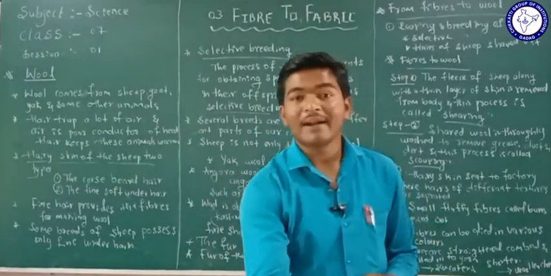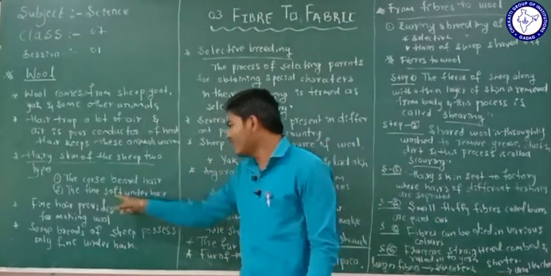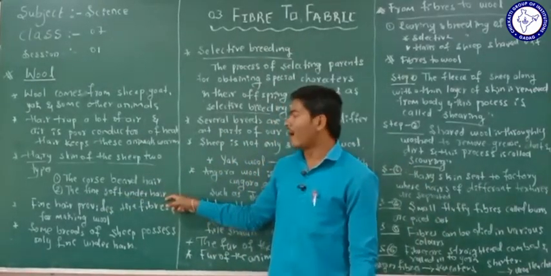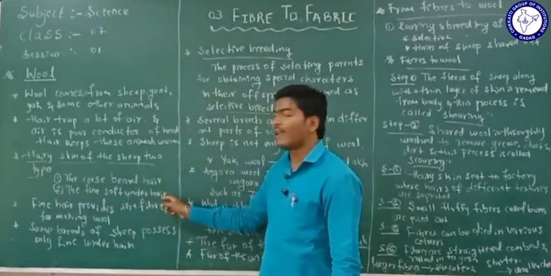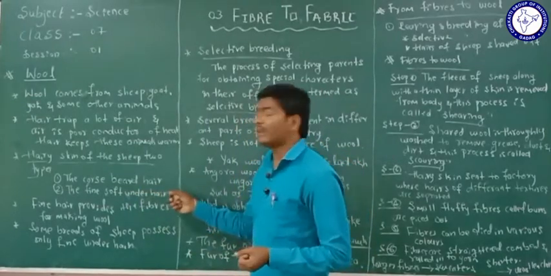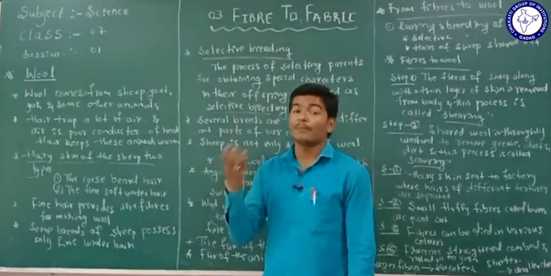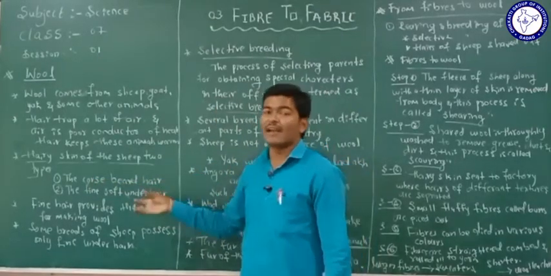At the under part of the sheep's body, these hairs are present. You have to remember, we are going to use the fine soft under hair to convert into wool. These hairs are useful for making wool, but the coarse beard hair is not useful because it is very hard.